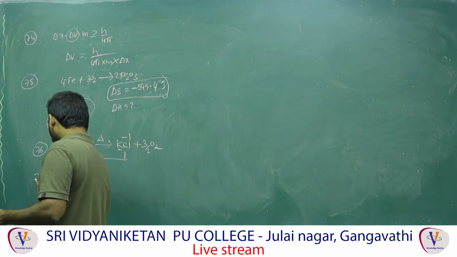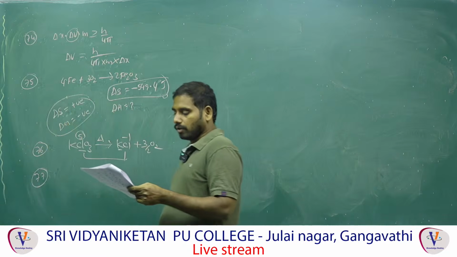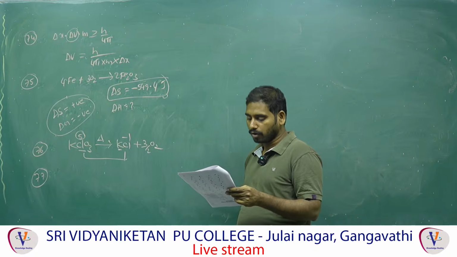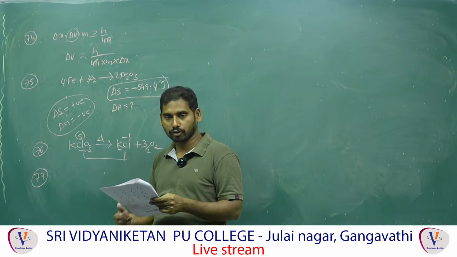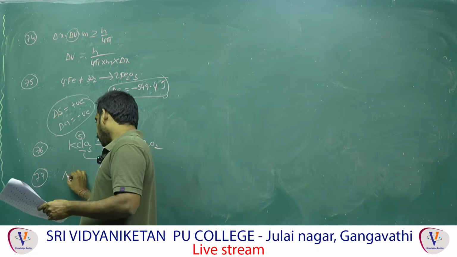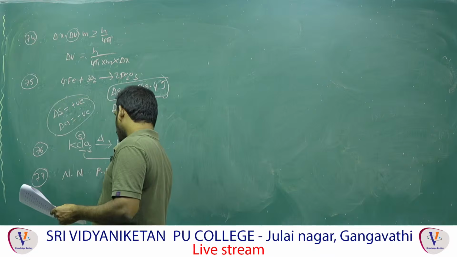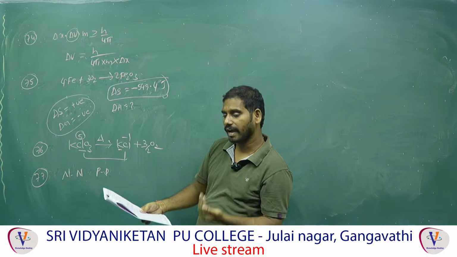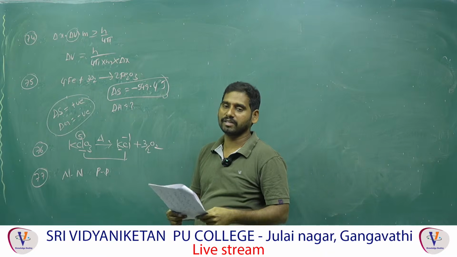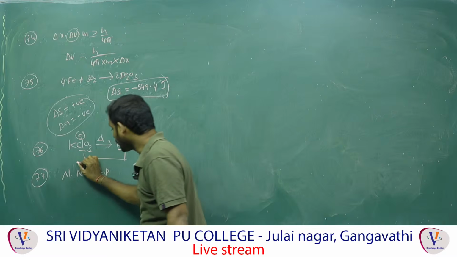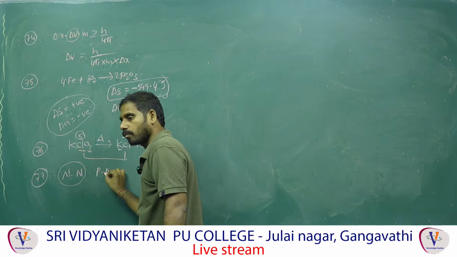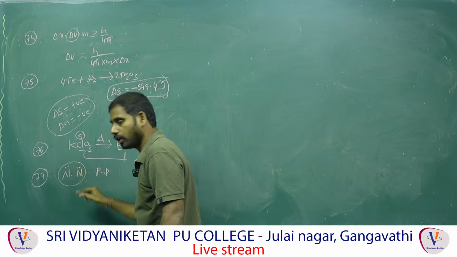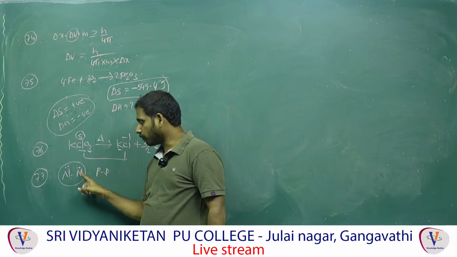Next one, 77. The N-N single bond is weaker than that of P-P single bond due to higher lone pair repulsion. This is the P block. Correct only now. That means nitrogen, next one phosphorus. This is the nitrogen family: nitrogen, phosphorus, arsenic, antimony, bismuth. In a group from top to bottom, atomic size increases. Nitrogen has a smaller size compared to the others. Nitrogen is a small atom, and it compulsorily has a lone pair. Nitrogen has one lone pair.